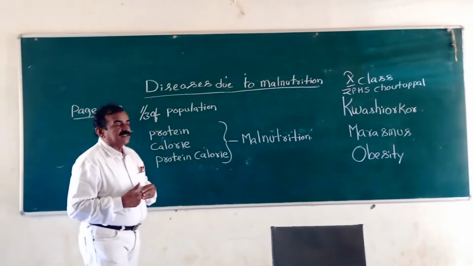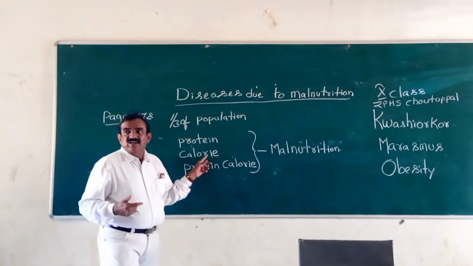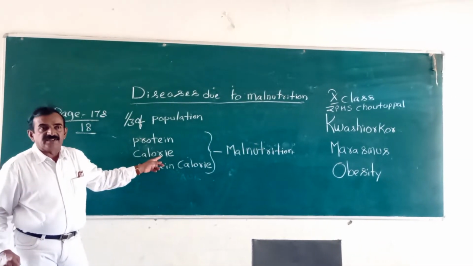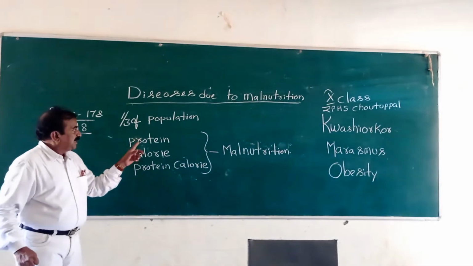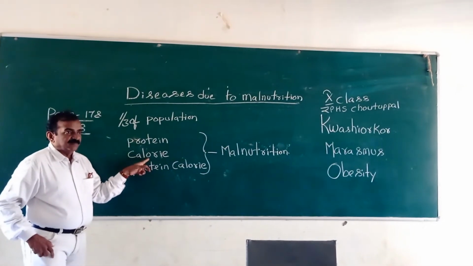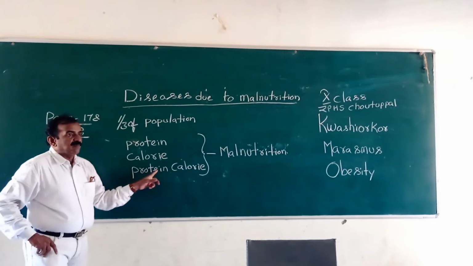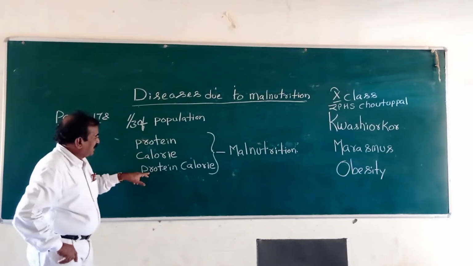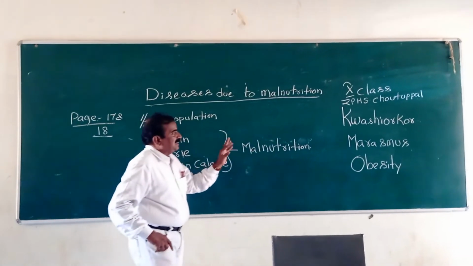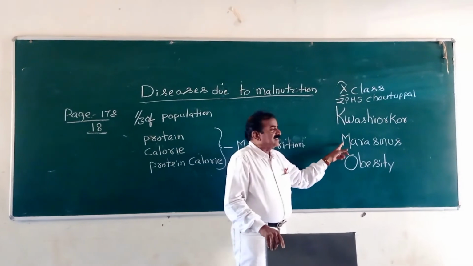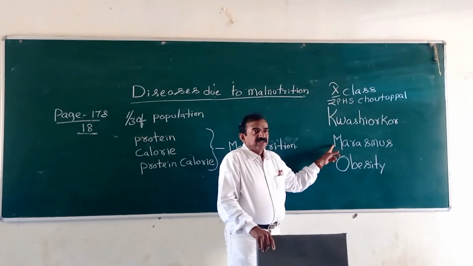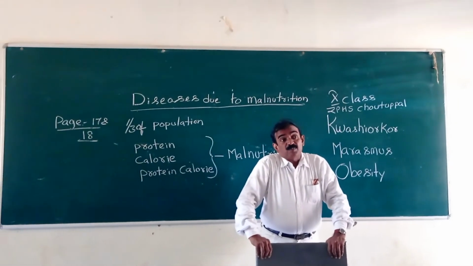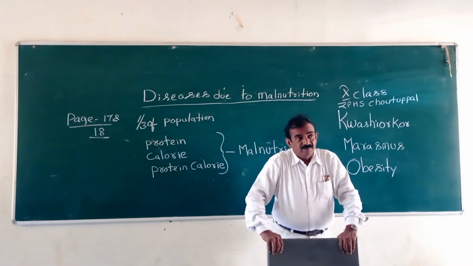Calorie malnutrition means those people are not eating what? A sufficient amount of calories, a sufficient amount of carbohydrates. If both proteins and calories are absent, that is called protein calorie malnutrition. If proteins and calories are absent, people may suffer with a disease, marasmus. Page number 17. Marasmus is a disease due to deficiency of both proteins and calories in their diet.